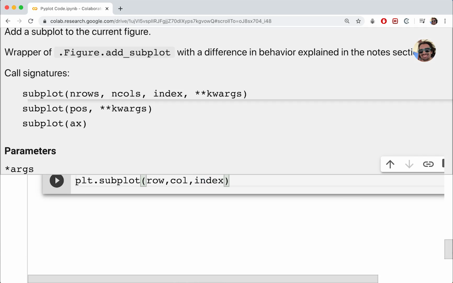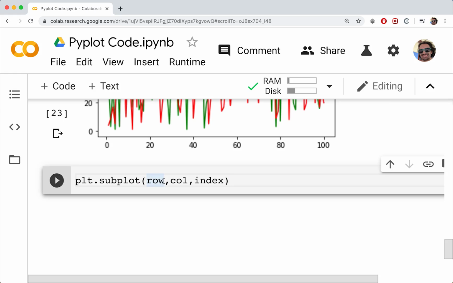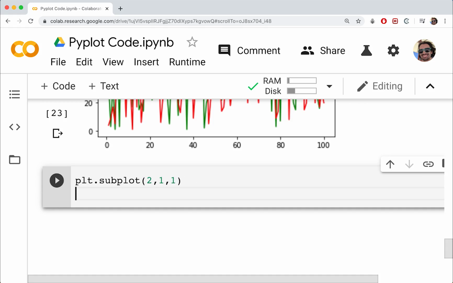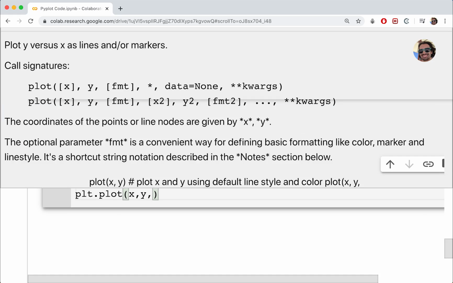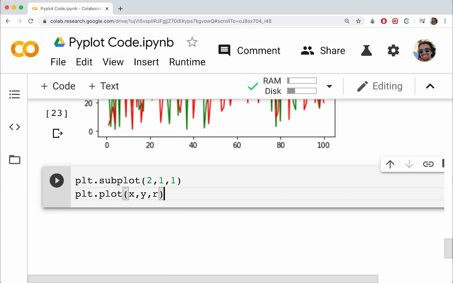All right. So let's say, for example, I wanted two rows, so I wanted the graphs one on top of the other. So I do two rows, only one column, and the index is the very first one because we have to start at the first one. And then we go on to specify our information. So then we can do plt.plot. We'll just do x and y, and we can do red here. All right, and then this is the first one.